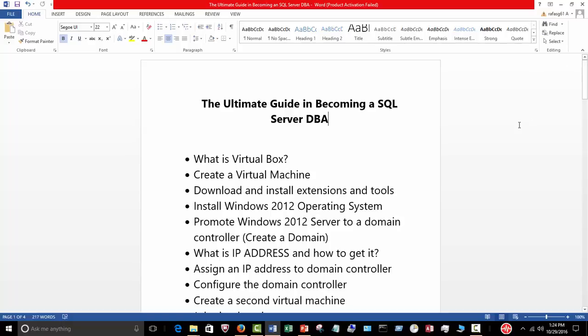So I think I'll leave it here, and we'll continue with the next video, looking at the software that is needed and what a VirtualBox is.